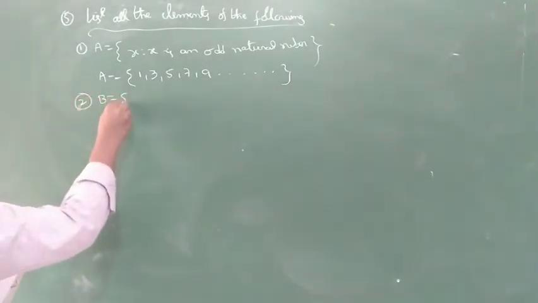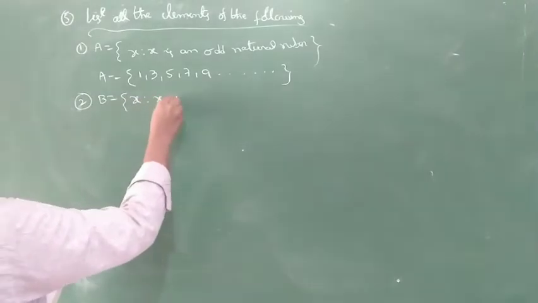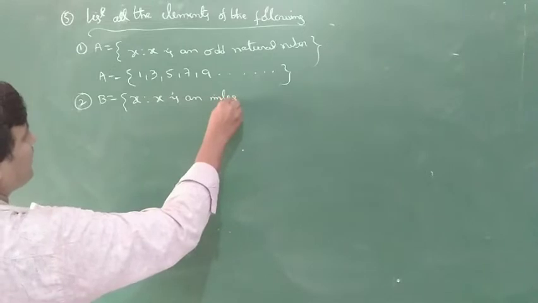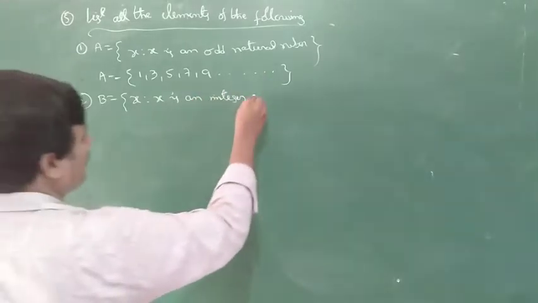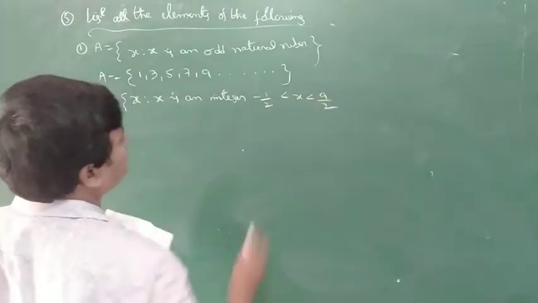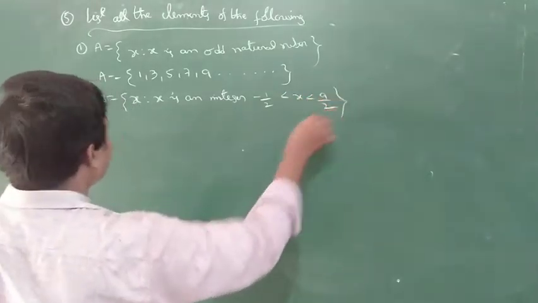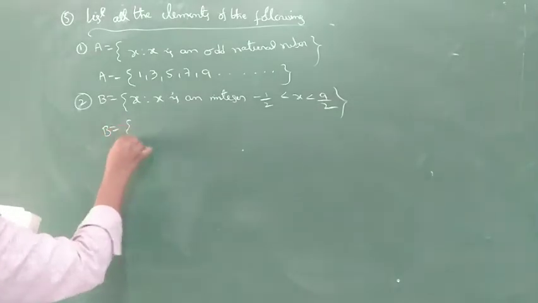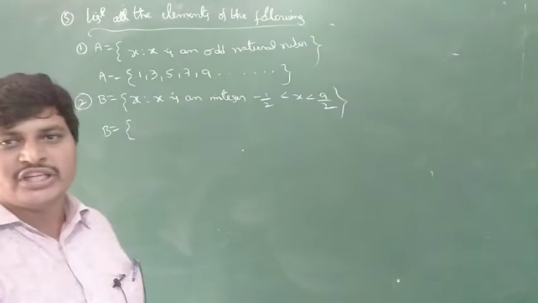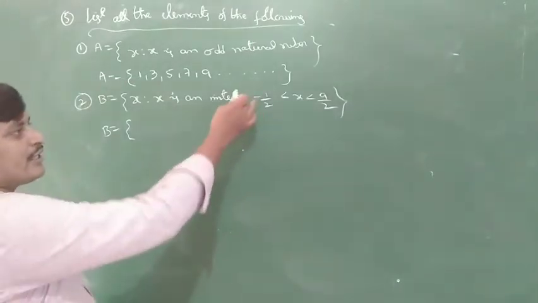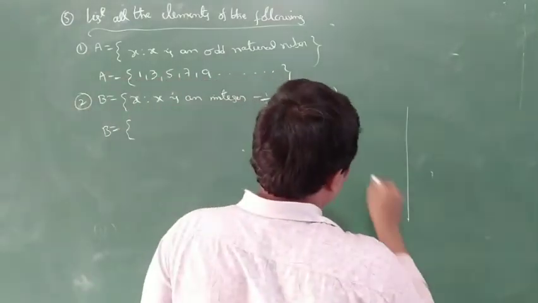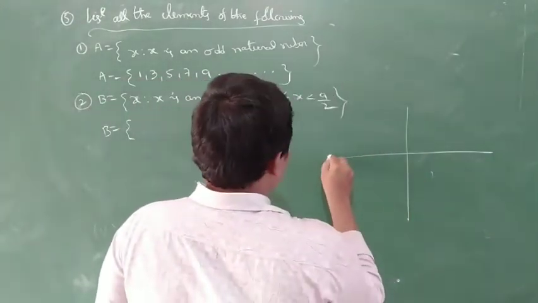Okay, second one. B is equal to the set of all x such that x is an integer, minus 1 by 2 less than x less than 9 by 2. Integer means what? Integer means only whole numbers, negative and positive numbers only. There are no fractions like 1 by 2, 1 by 3. So you know the real line. This is the real line.